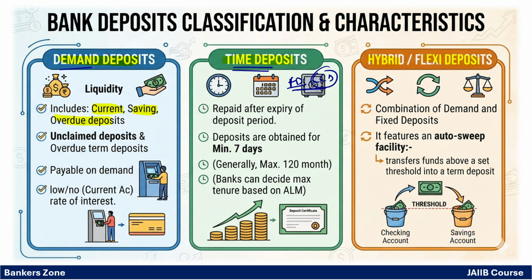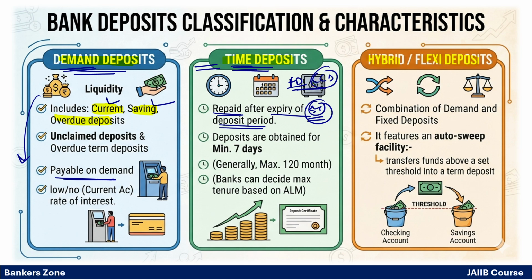So what is the difference? Demand means what? Simply, any time the customer wants, it is payable on demand. Anytime the customer can present a check and ask for money from a current or saving account. That is called a demand deposit. Time deposit means FD. For example, an FD created for 3 years. Only after 3 years' maturity can you give money to the customer. That is called a time deposit, right? Time deposits are generally repaid after the expiry of the deposit period.